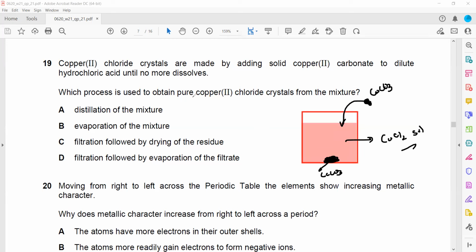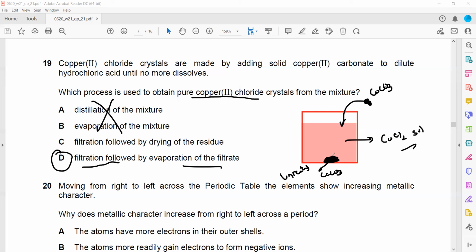Which process is used to obtain the pure copper 2 chloride from the mixture? First, we have to remove the unreacted copper carbonate, so we should first do filtration. And then this copper chloride is a soluble salt. So how to obtain a soluble salt? Either we can use evaporation or crystallization. Since there's no crystallization mentioned, A and B cannot be the answer, it is C or D. So filtration followed by evaporation of the filtrate.